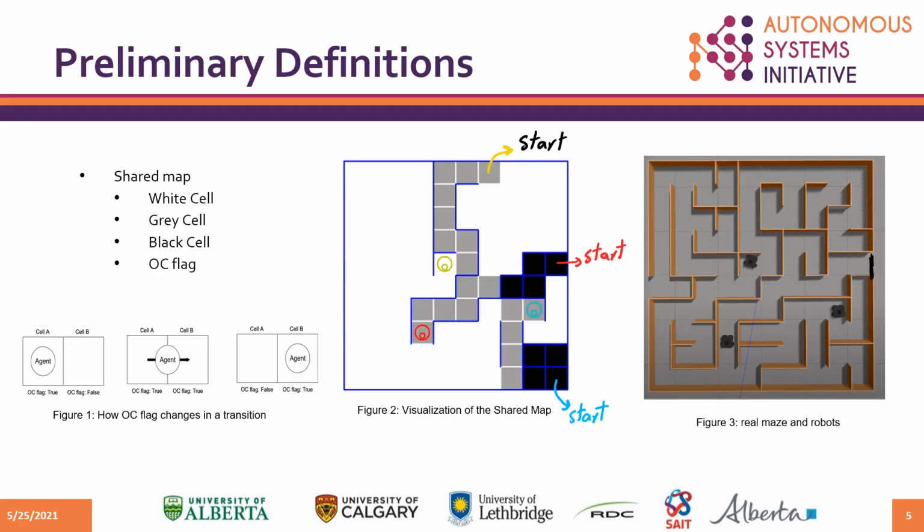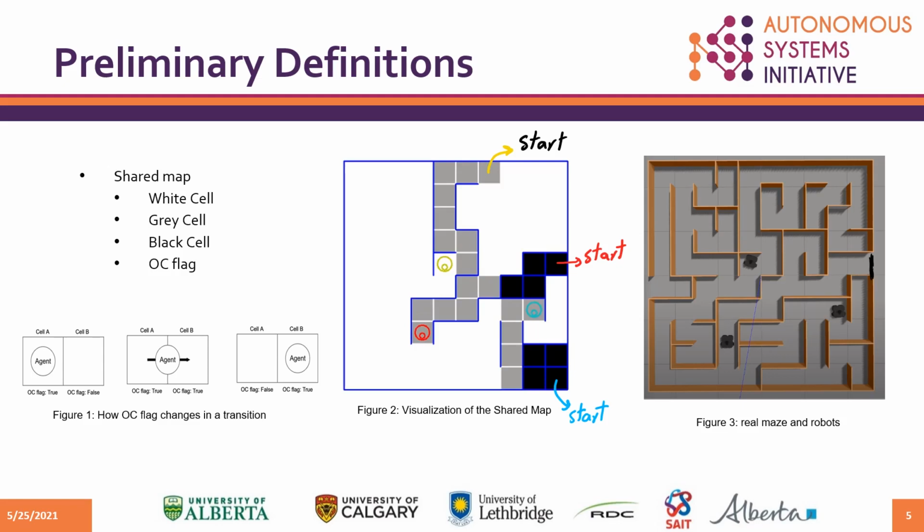Before stating the solution, we begin by describing the shared map, which contains the information shared between the robots as they move through the maze. Each agent maintains a real-time copy of the shared map and the number of times it visited each vertex. In the shared map, a white cell is a cell that has not yet been visited by any agent. Before the exploration begins, all vertices representing the cells in the shared map are marked as white cells. A gray cell is a cell that has been visited by an agent at least once.